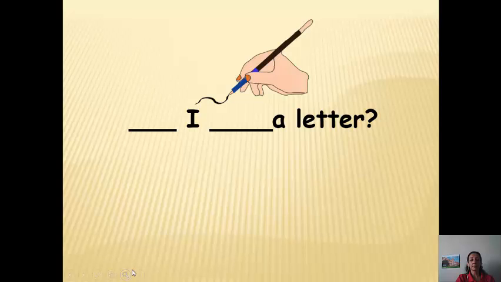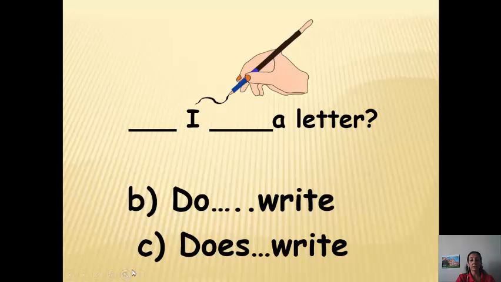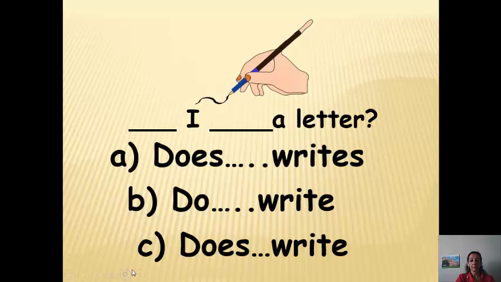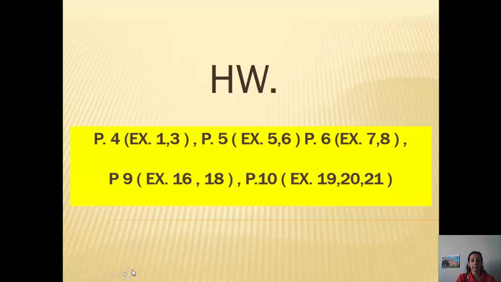How can I make a question? Space I space a letter. Does write, do write, does writes. Now, who is clever to answer this one? Very good. All of you are clever girls. Do I write a letter? Yes, we use do with the personal pronoun I to make a question and put the verb in the infinitive form, and don't forget to put question mark at the end of the sentence.